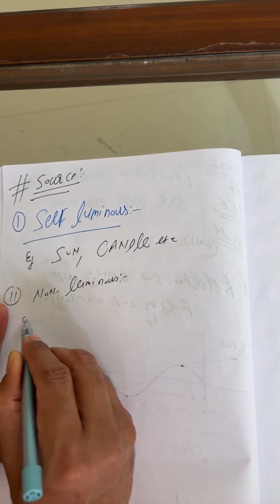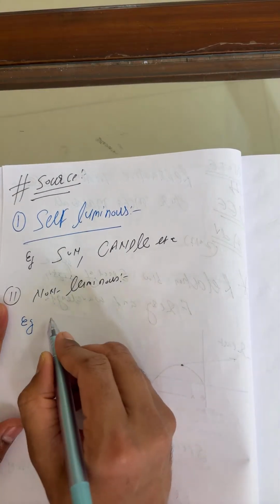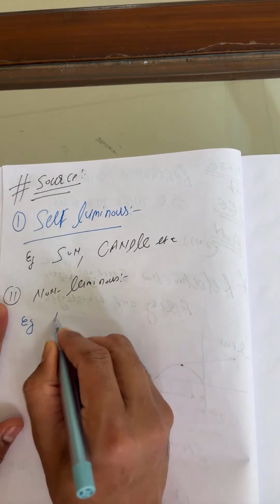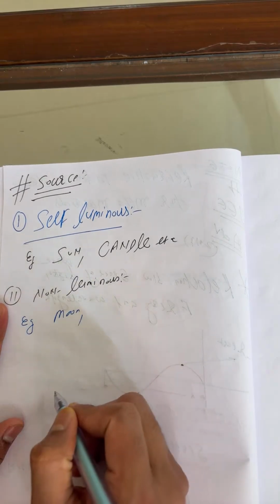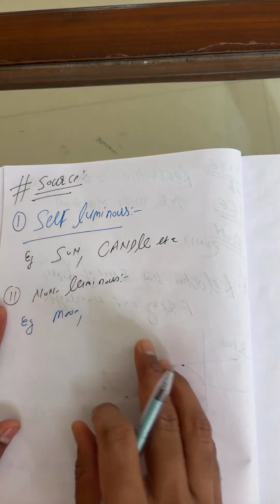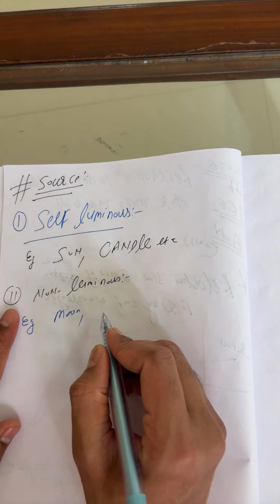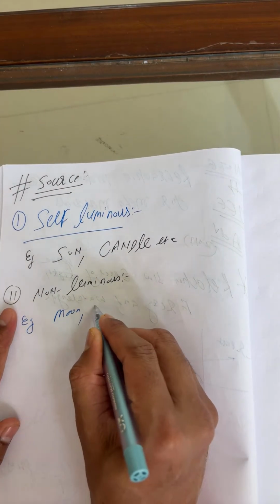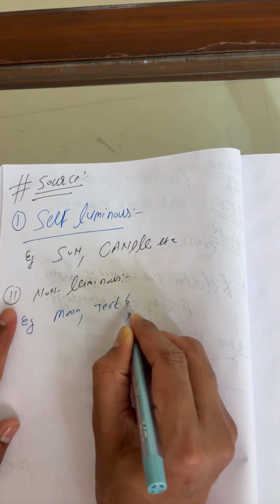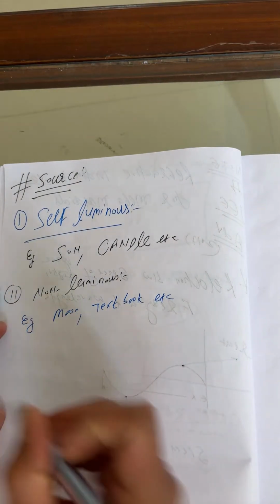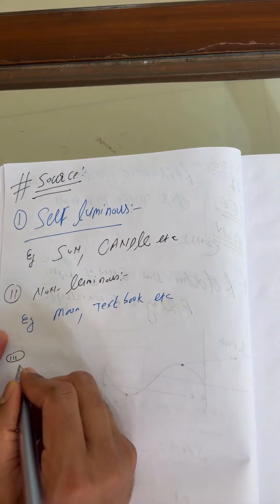Example, tell me. What is the name of this one, a source of light? You can take the moon. The moon doesn't have its own brightness, right? So the moon. Then objects around us, you can take a book. This is a textbook here. Textbook, etc. Right.